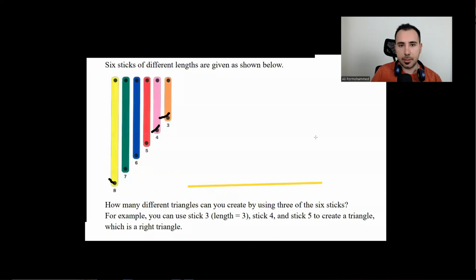And 3 would go here. 3 is like this. If I put even 3 here, and then pink, if I put 4 here, you could see even if I put them like this, still it's not possible to make a triangle. So 8, 3, and 4 is not possible to make a triangle with these numbers.